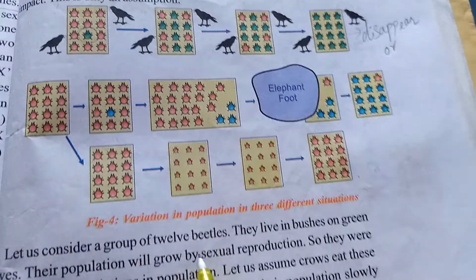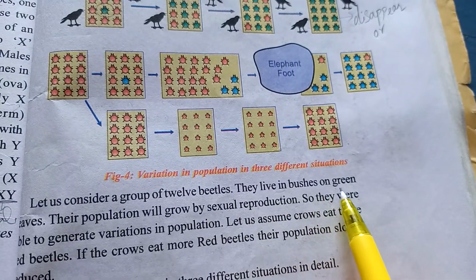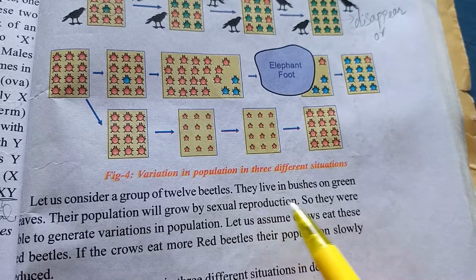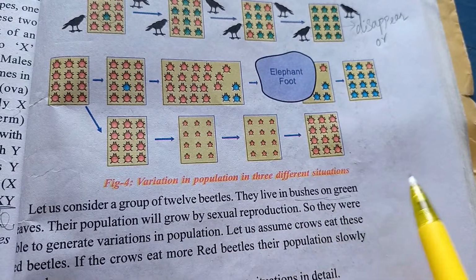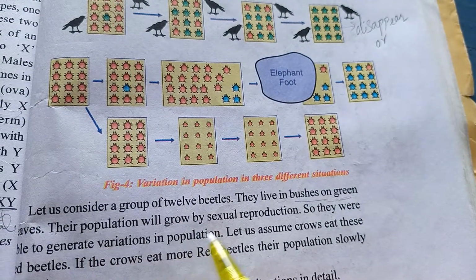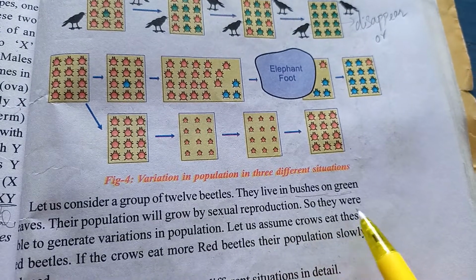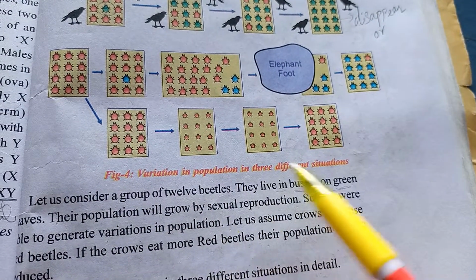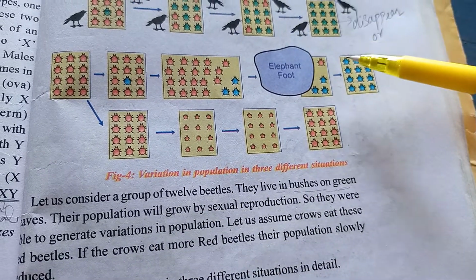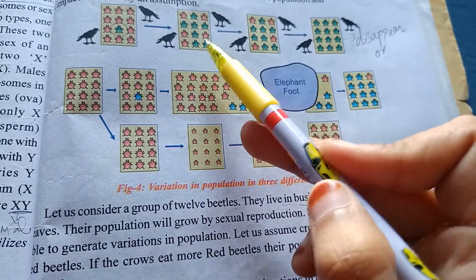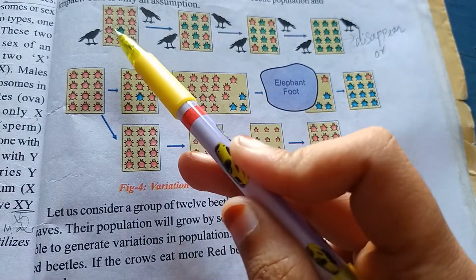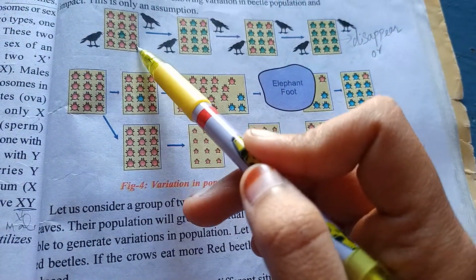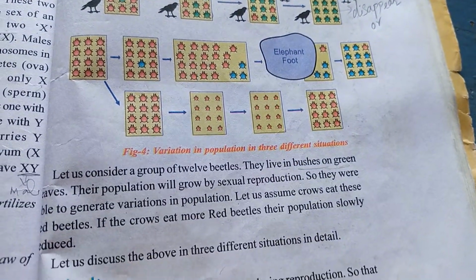Let us consider a group of 12 beetles. They live in bushes on green leaves, where the beetles are living in the bushes or green plants. Their population will grow by sexual reproduction, so they are able to generate variations in the population. So the beetles are living in the bushes or green trees. So what is the color of the beetles here? Green color, red color. So situation 1.